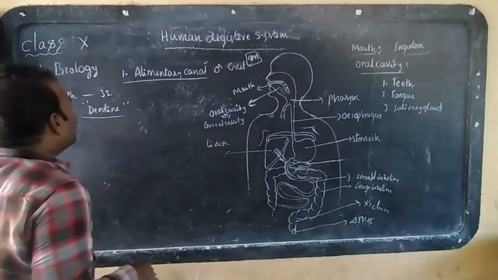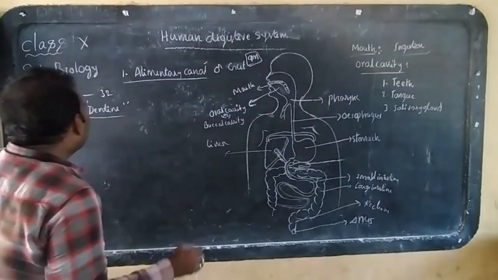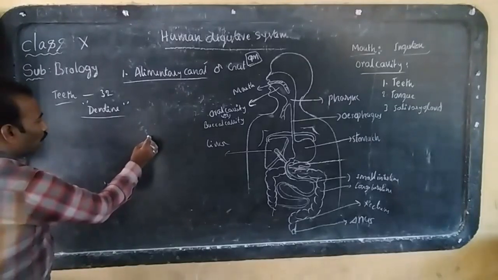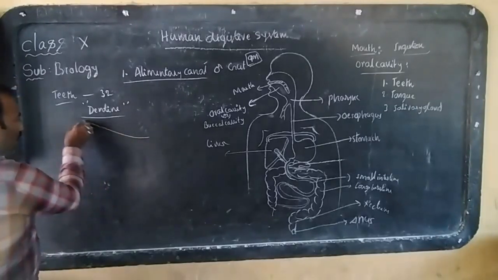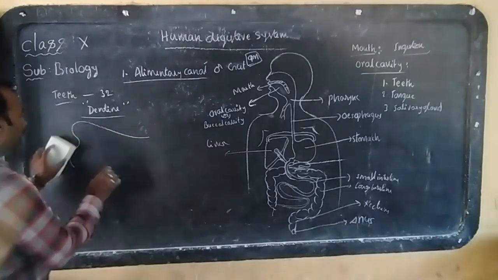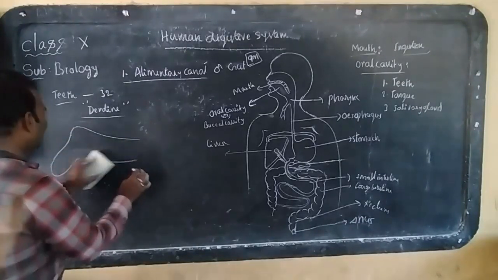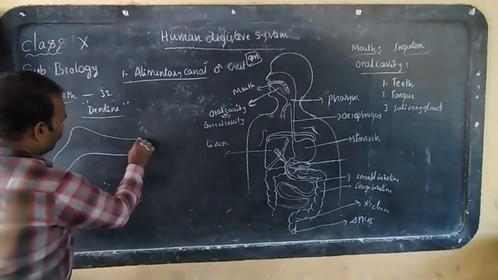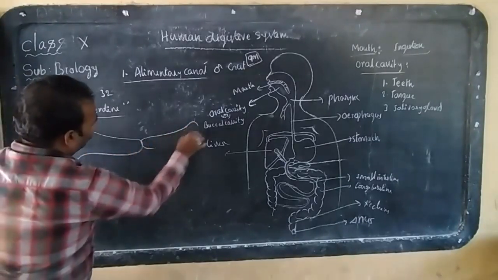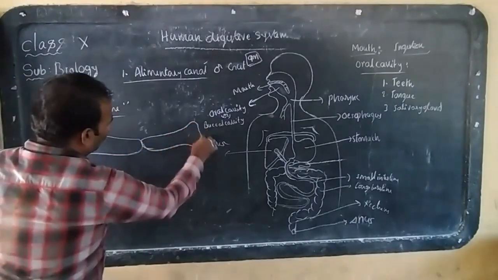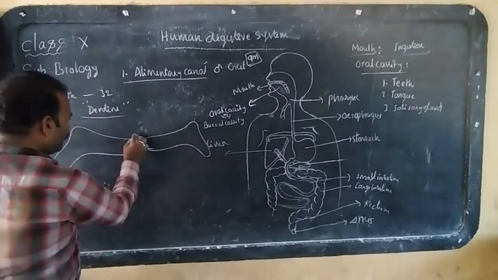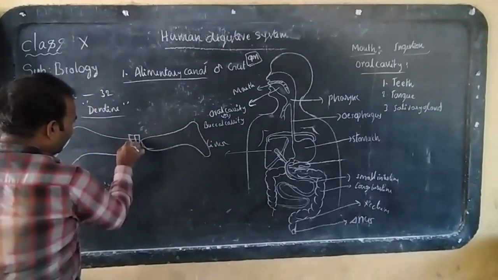Where are these teeth attached? Teeth are attached to the jaw bones. Look here, this is one jaw and this is the other jaw. We have two jaw bones.